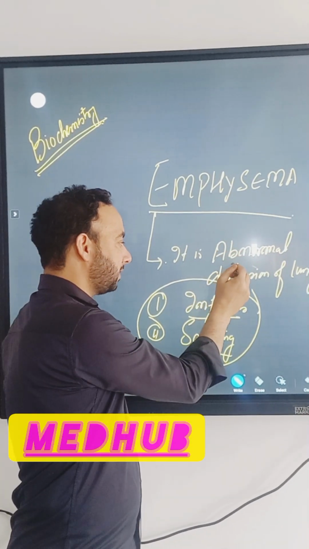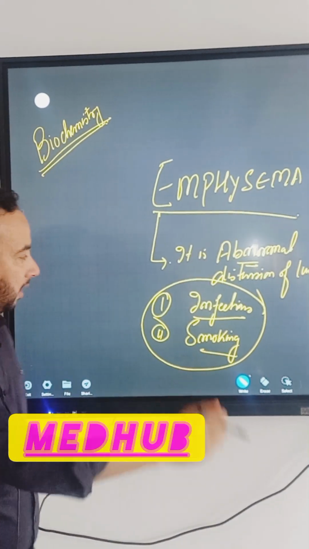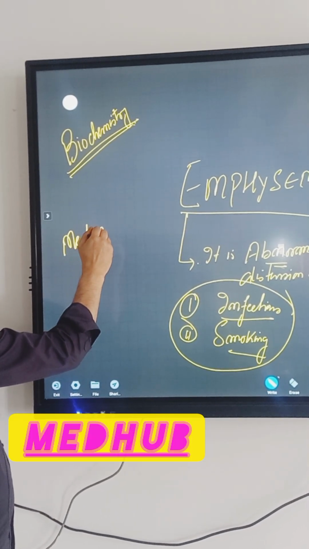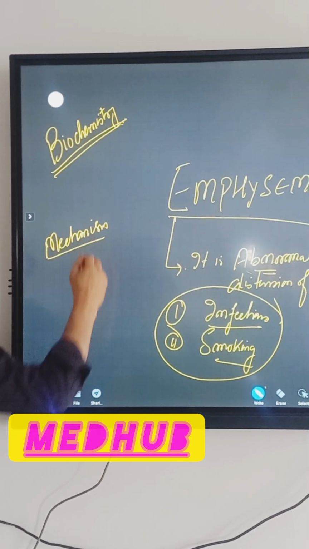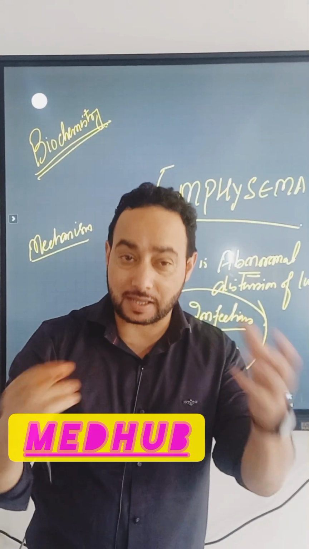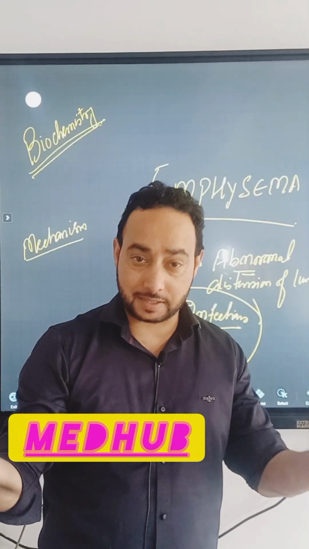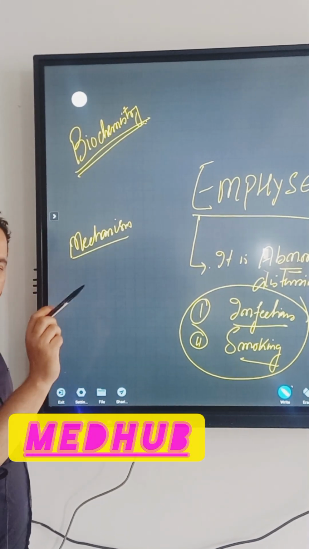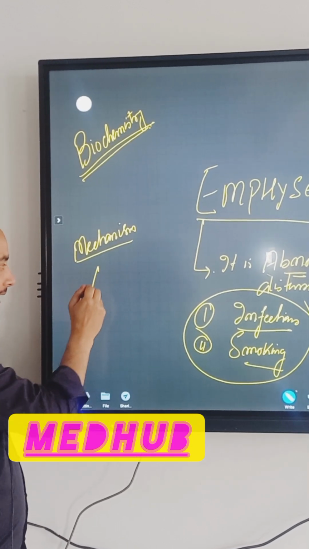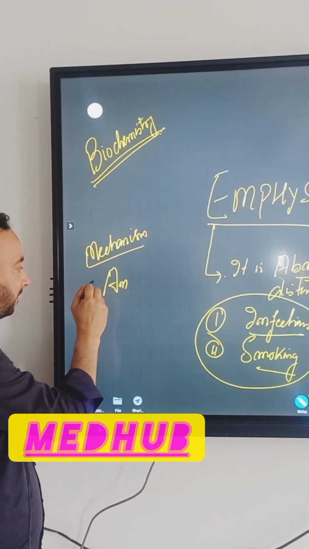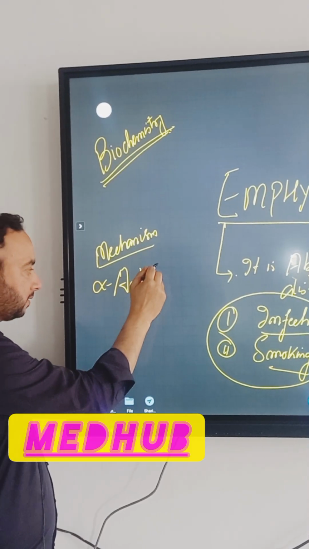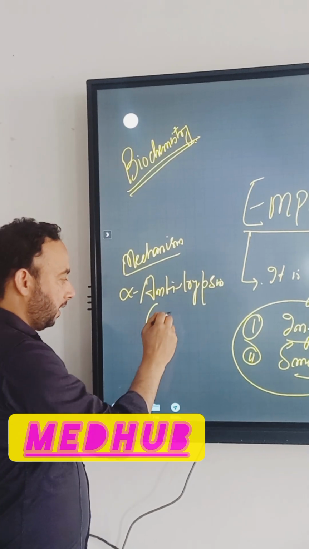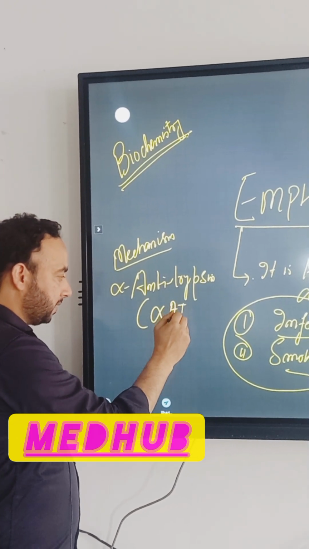That is abnormal distension of lungs. If we go through a brief mechanism of how the excess air is accumulated in the lungs that causes abnormal distension, I will explain the mechanism. See, in our blood, in our plasma, we have a plasma protein, alpha antitrypsin. Remember this. Alpha antitrypsin.